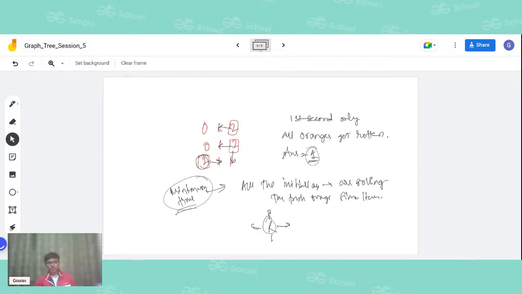So how exactly are we going to solve this? Any ideas about how to solve this type of question, you can write in the chat box. I would like to mention that during the month of August, I was going through my campus internship drive, and this exact same rotten oranges question was asked to me to code in an Amazon interview.